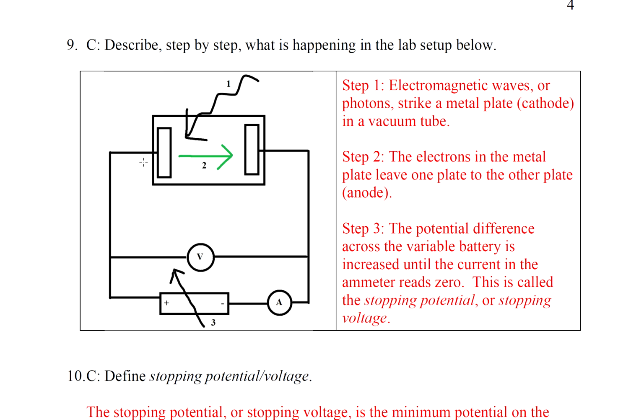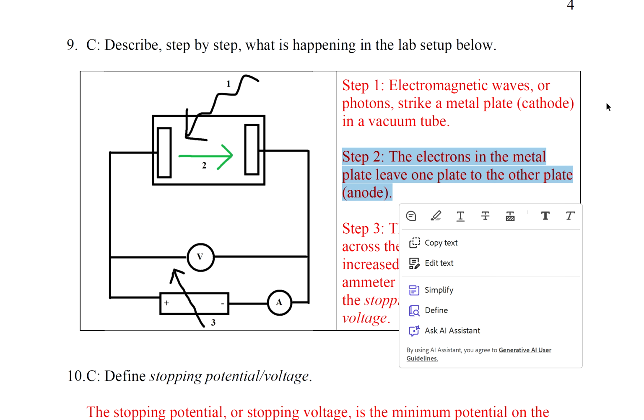And here we have a vacuum on the top. We have an anode and a cathode. Okay, so looks like parallel plates. It is parallel plates. So step 1, electromagnetic waves or photons strike a metal plate. Step 2, the electrons in the metal plate leave one plate to the other plate.